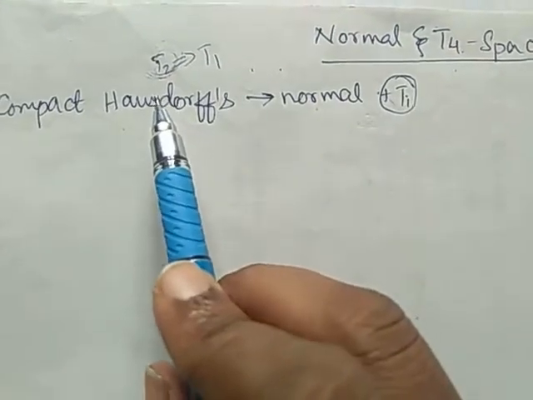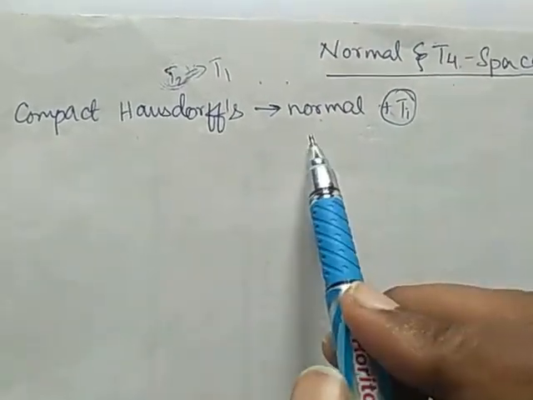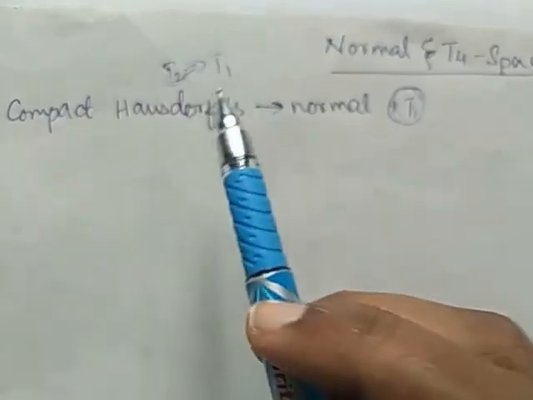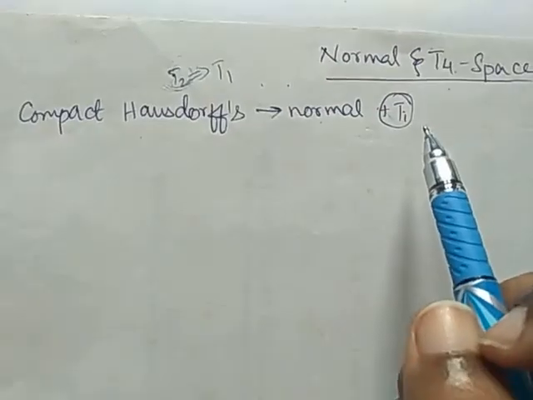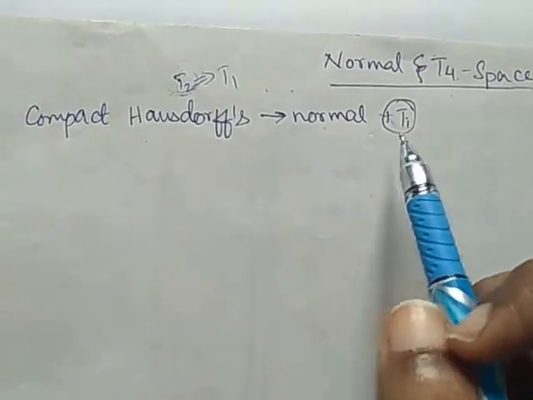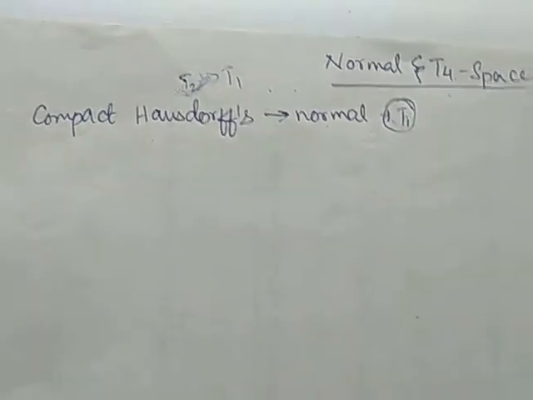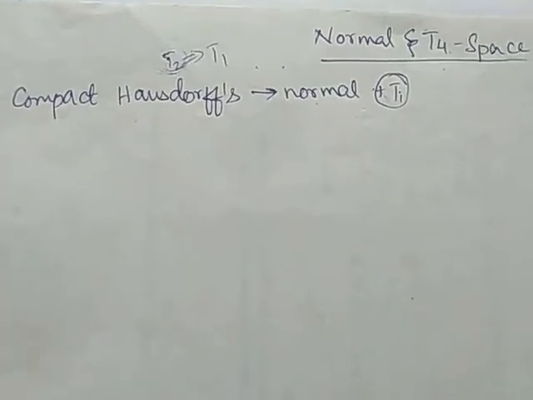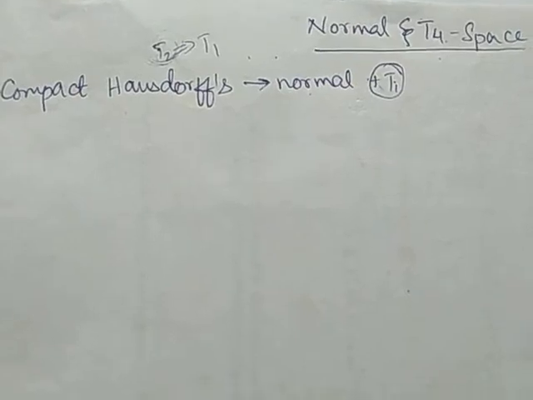So whenever we prove compact T2 space is normal, it is easy to prove compact T2 space is T4 space also. One and the same. Just we have to add one more sentence in the final conclusion of the theorem.